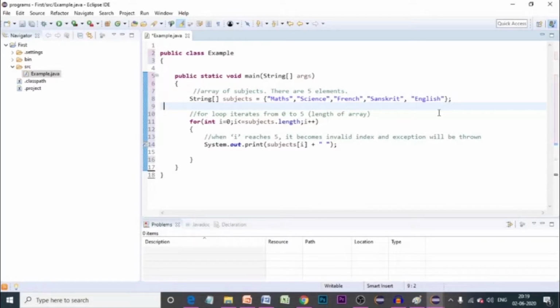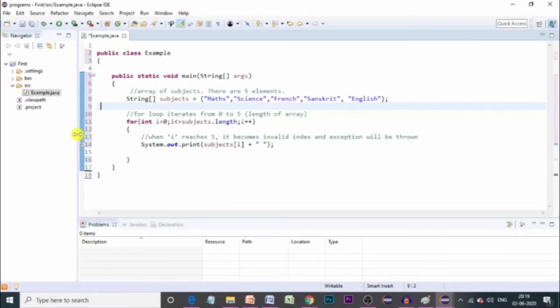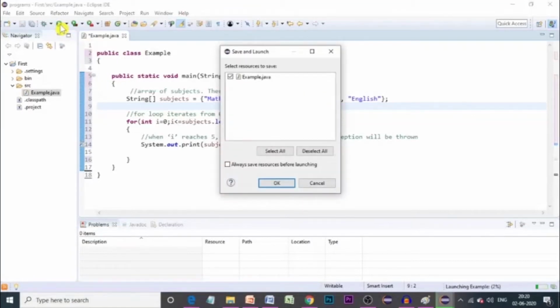And we have a for loop that iterates from 0 to 5. In the for loop, we have set the iteration condition as i less than or equals to subjects.length. Thus, for the last iteration, the value of i is 5, which exceeds the array size.